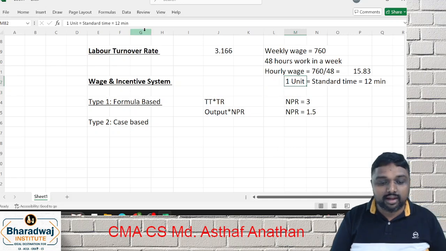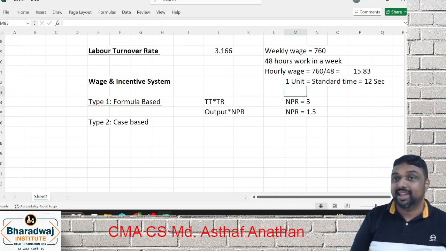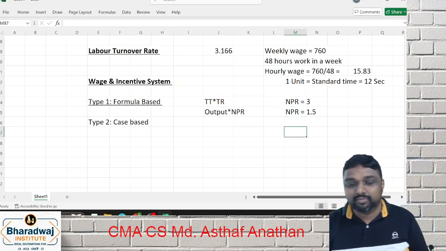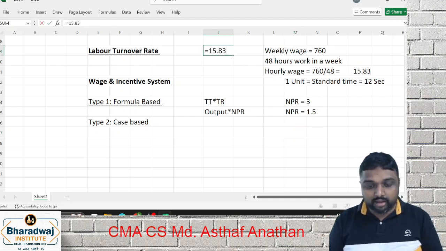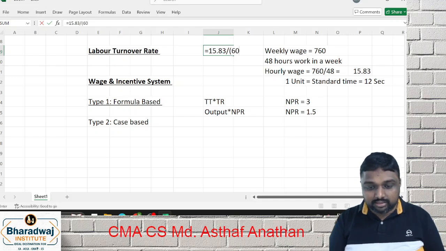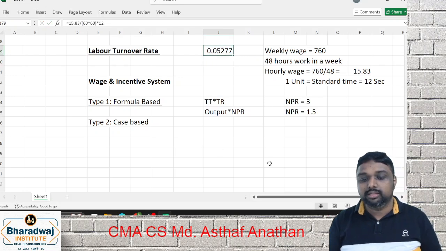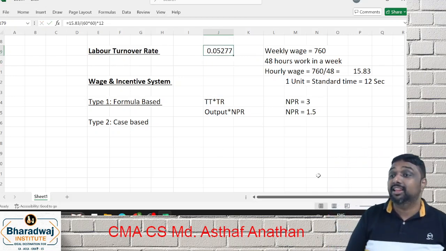They will tell you that 1 unit standard time is 12 seconds. Now what you have to do is convert: 15.83 is for an hour, and you want to convert it to seconds. For seconds, you multiply 60 into 60, which is 3600.